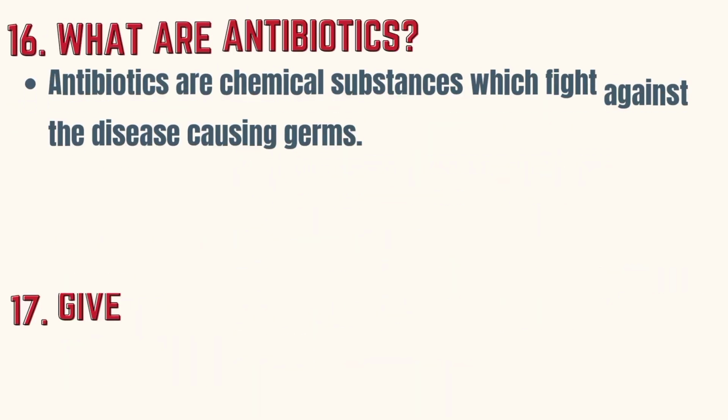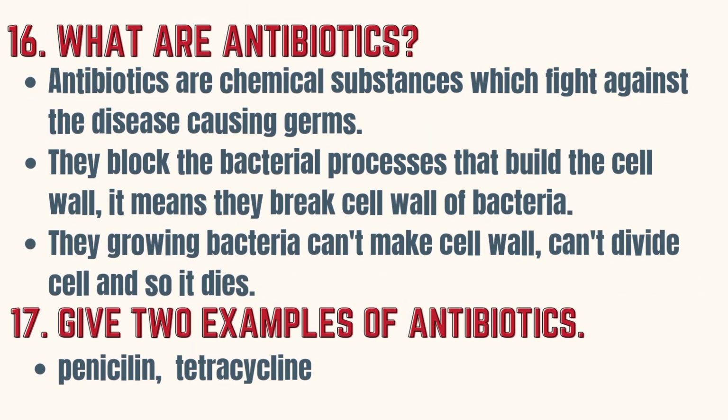What are antibiotics? Antibiotics are chemical substances which fight against pathogens. They block the bacterial processes that build the cell wall. It means they break the cell wall of bacteria. The growing bacteria cannot make a cell wall, cannot divide its cell, and so it dies. Some examples are penicillin, tetracycline.